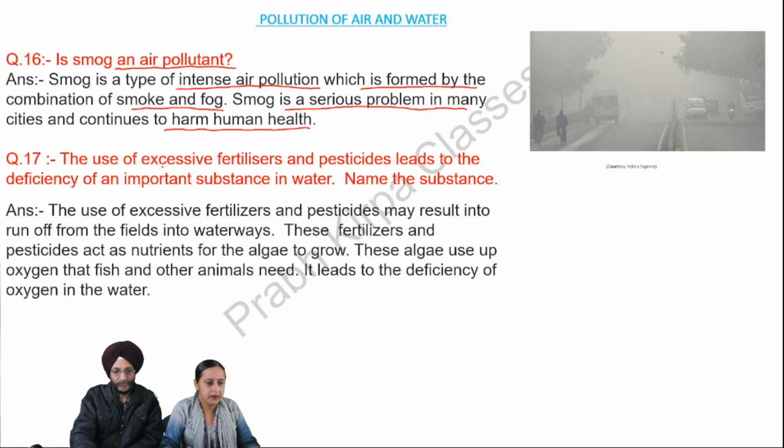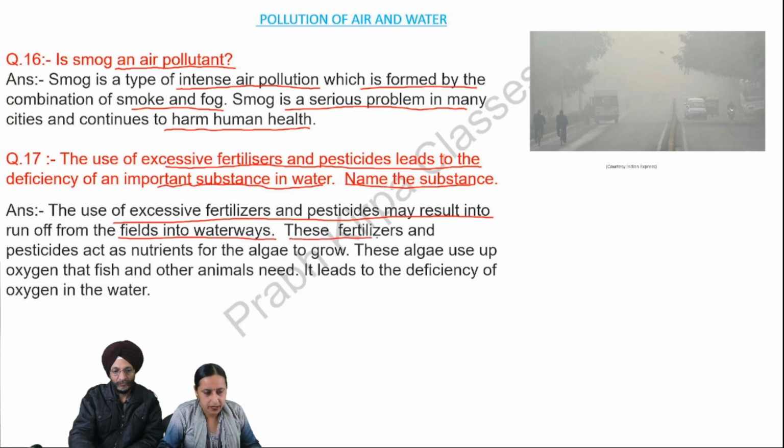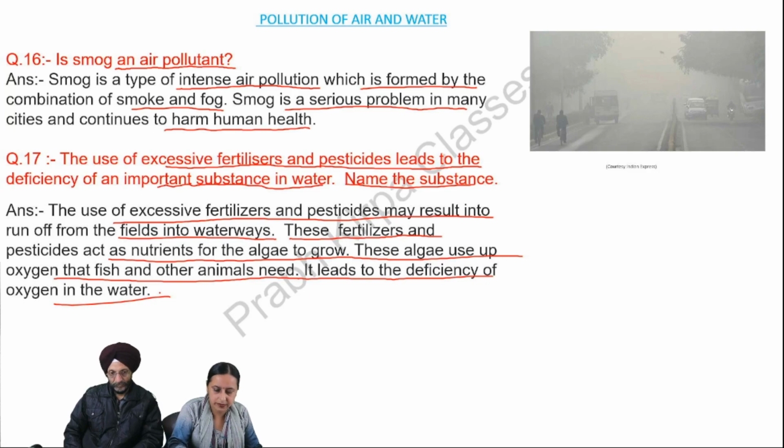Question number 17. The use of excessive fertilizers and pesticides leads to the deficiency of an important substance in water. Name the substance. Answer: The use of excessive fertilizers and pesticides may result in runoff from the fields into waterways. These fertilizers and pesticides act as nutrients for the algae to grow. These algae use up oxygen that fish and other animals need. It leads to the deficiency of oxygen in the water.